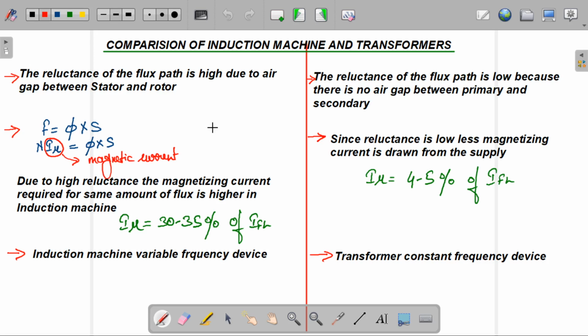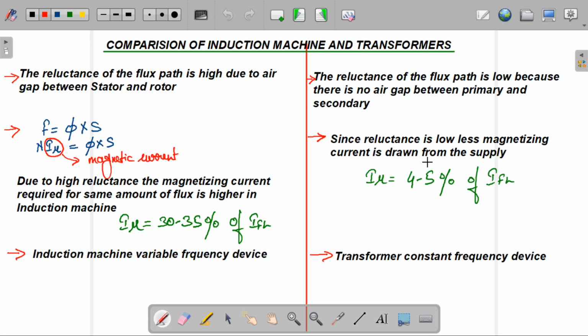Due to high reluctance, the magnetizing current for the same amount of flux is higher in induction machines. So in induction machines, magnetizing current is 30 to 35% of full load current.